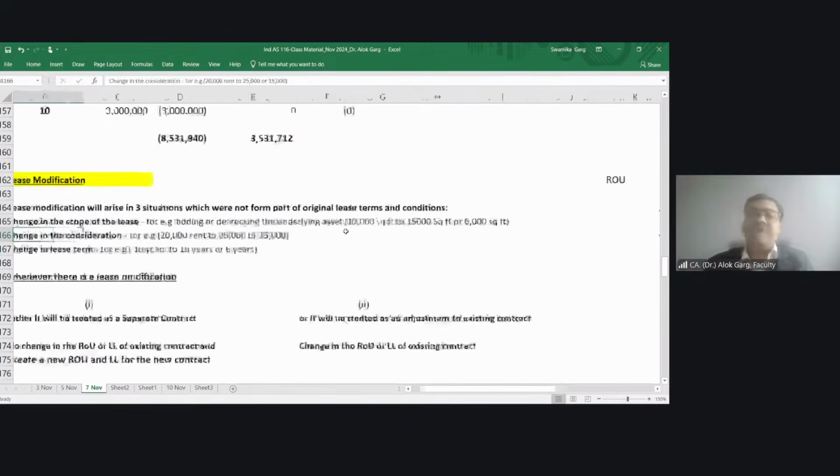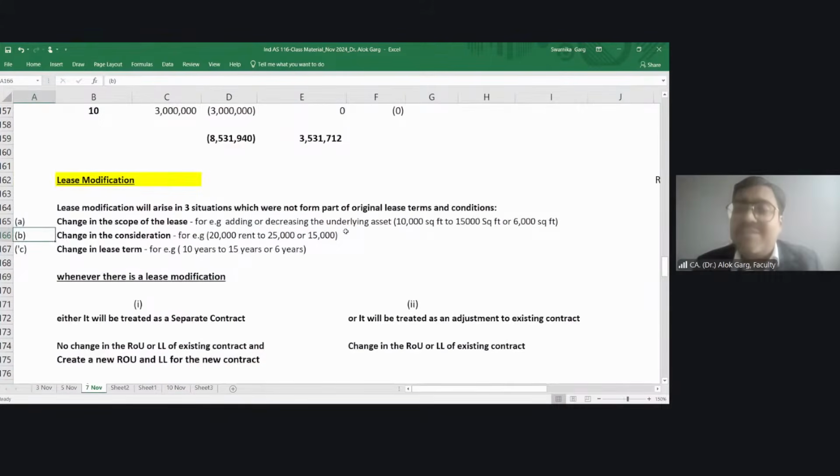What is a lease modification? Lease modification means a modification which was not part of the original lease contract. Lease modification will arise in three situations which did not form part of the original lease terms and conditions. Is that clear? Yes, sir. Okay. So, for example, what could be the lease modification? Change in the scope of leases.